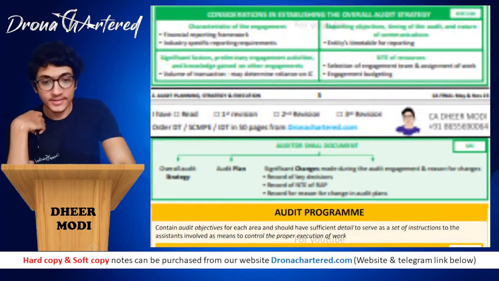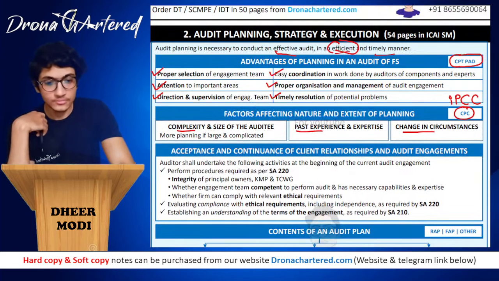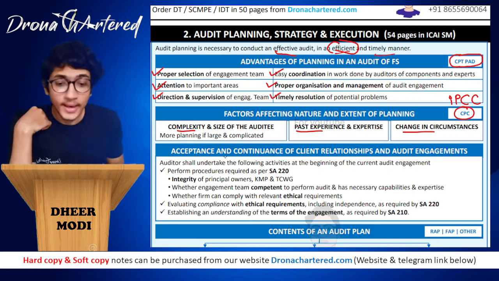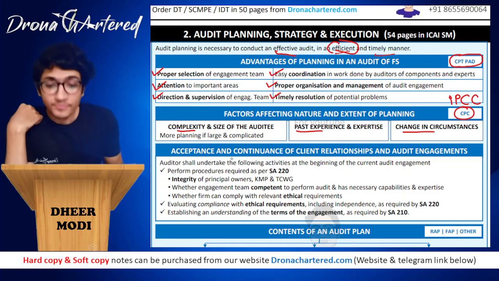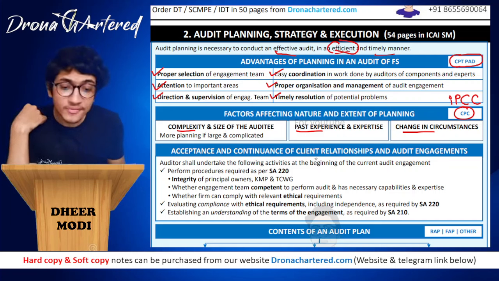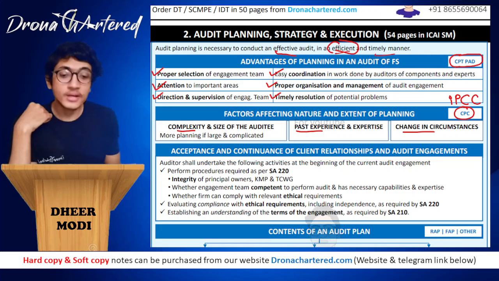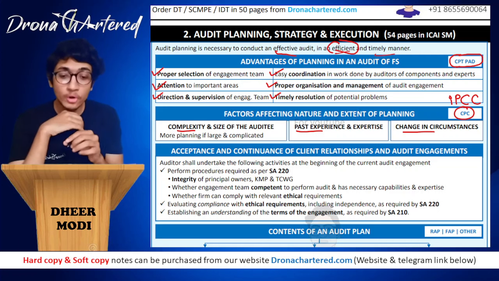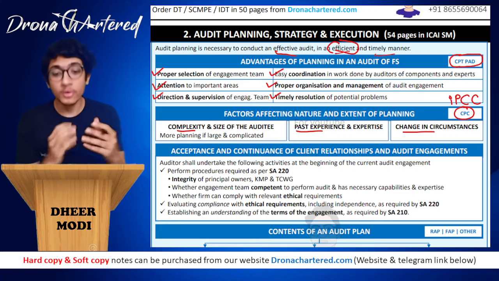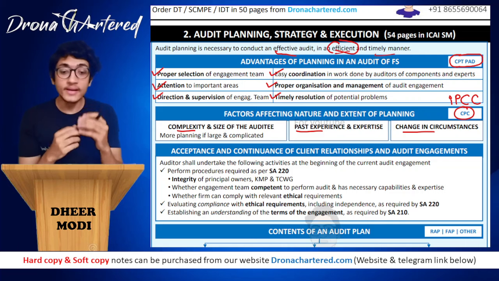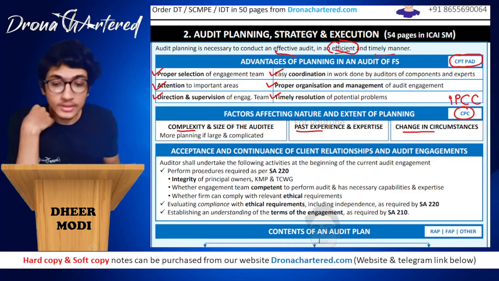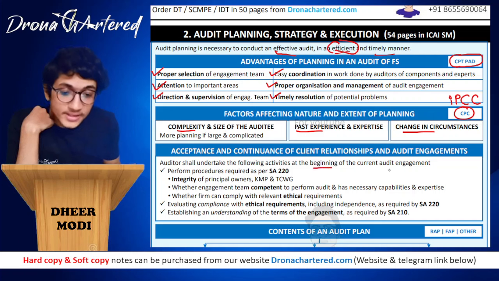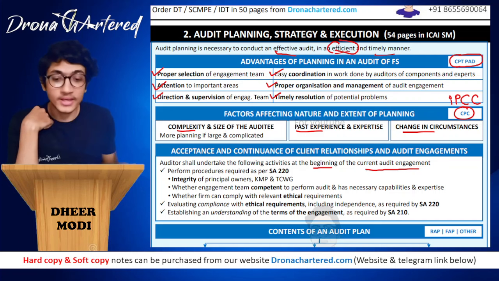Okay. Then next, acceptance and continuance of client relationship and audit engagements. Auditors shall undertake the following activities at the beginning of the current audit engagement. So what this topic is about: before you accept a new client or continue with an existing client, what points should you consider? So first is, auditor shall undertake the following activities at the beginning of the current audit engagement.